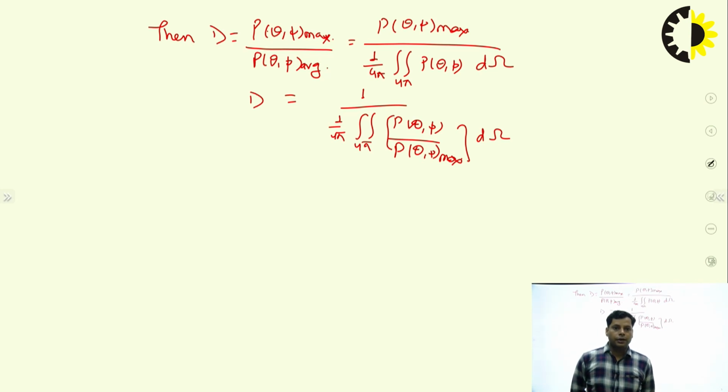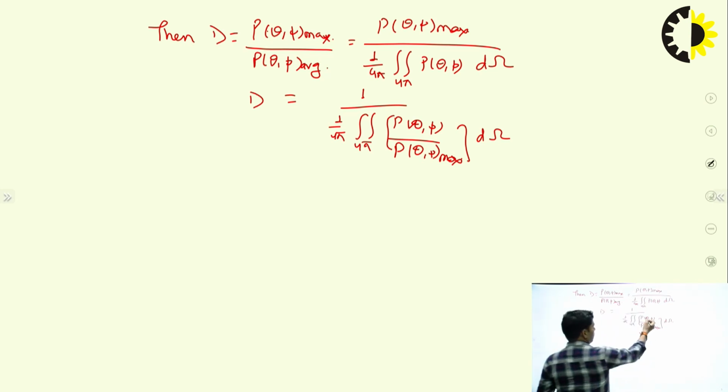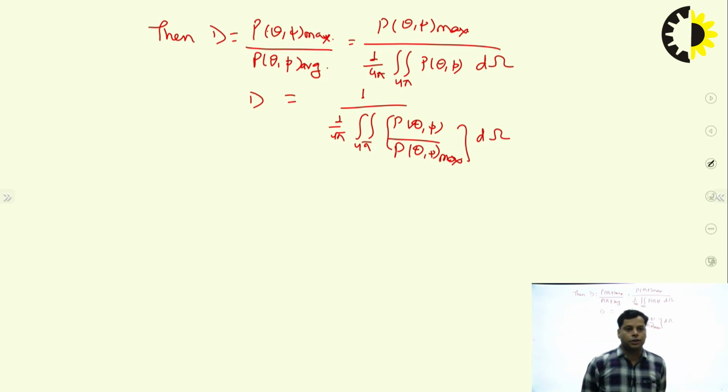Here you can see this term P theta comma phi divided by P theta comma phi max is also the form of normalized power. That means we are normalizing this power. Whatever the value of any parameter, when we divide that value by its maximum value, the resultant we get is named a normalized term.